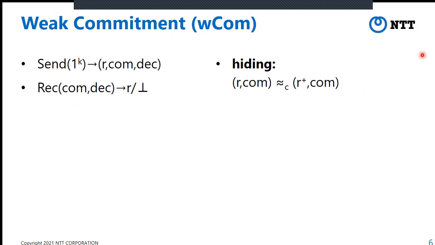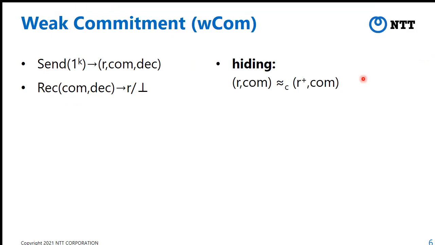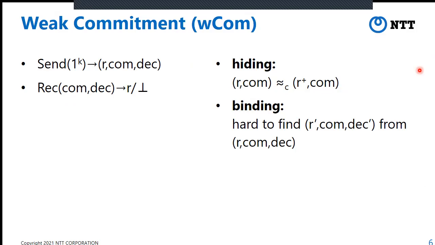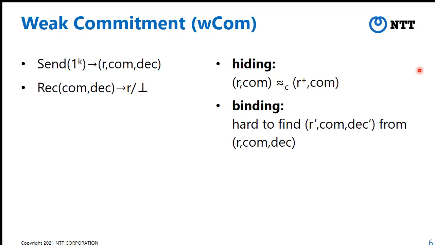Okay. So we require weak commitment to be hiding. Hiding means that the real string R and commitment are computationally indistinguishable from a randomly chosen R prime and the commitment. And we say that the commitment is binding if it is hard to find R prime and a commitment and decommitment prime, which is a valid one, from the real R and the commitment and decommitment generated by send.